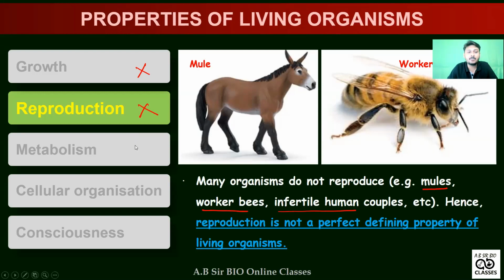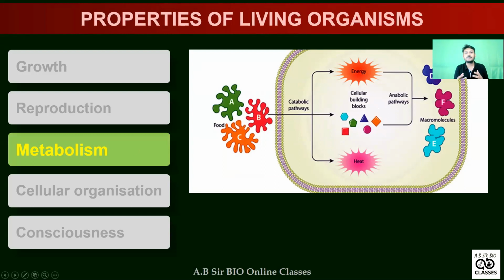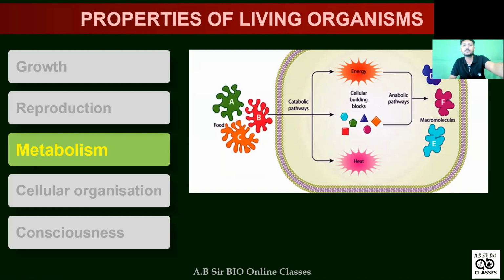So let's see what metabolism is. You know about metabolism. Metabolism is basically divided into catabolism and anabolism. When larger or complex particles are transformed into smaller or simple particles, you have studied this in the biomolecules portion, it is called catabolism.